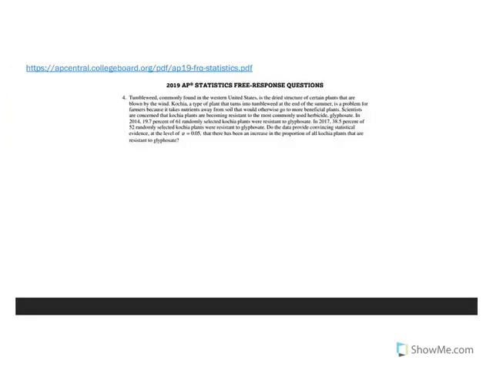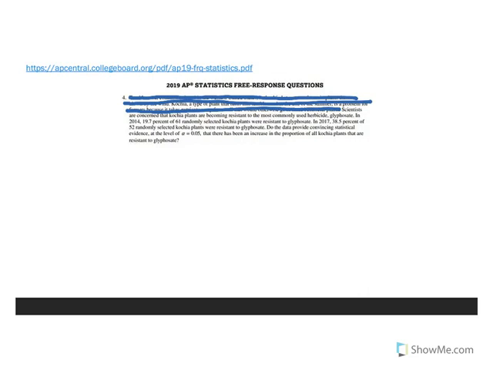Question 4 says that tumbleweed, commonly found in the western United States, is the dried structure of certain plants that are blown by the wind. Kochia, a type of plant that turns into tumbleweed at the end of the summer, is a problem for farmers because it takes nutrients away from the soil that would otherwise go to more beneficial plants. Now, all of that was really interesting, but none of that is going to be needed from this point forward in the question. So basically, we can read it, understand that it's important, but we don't need that part of the stem of the question.